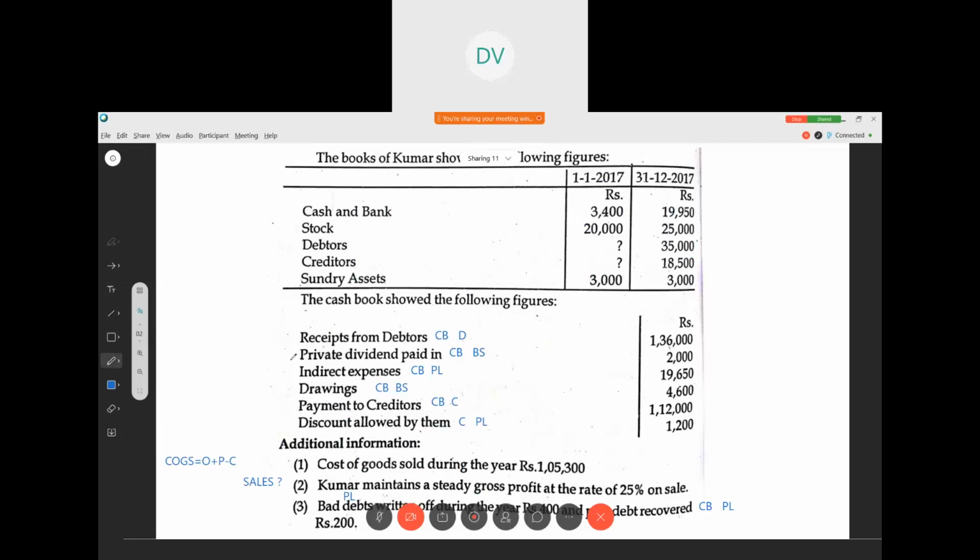Then drawings, we have to deduct the drawings. So 64,450. Here cash balance, cash in bank, closing balance of debtors, not credit sales, stock, then sundry assets. That's it. So the balance sheet gets tallied. I hope you understood this problem.